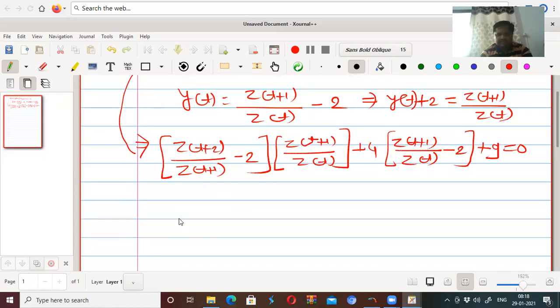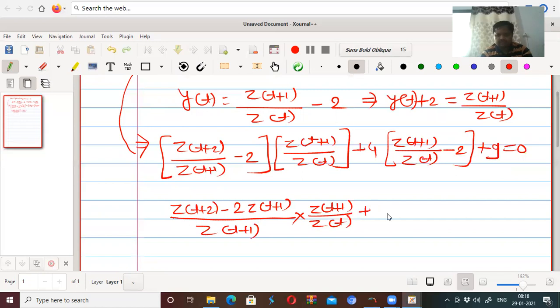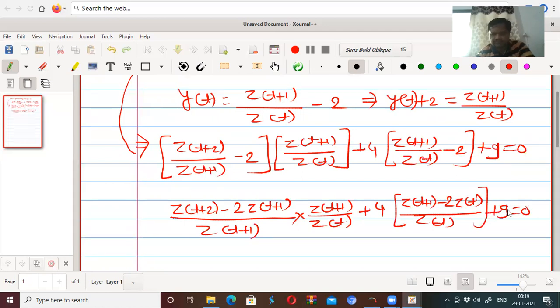Taking multiplication, z(t+2) minus 2z(t+1) upon z(t+1) into z(t+1) upon z(t) plus 4 into z(t+1) minus 2z(t) divided by z(t) plus 9 equal to 0.